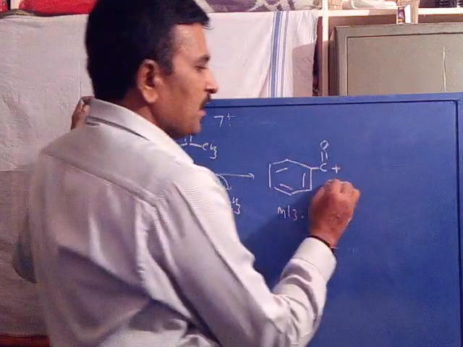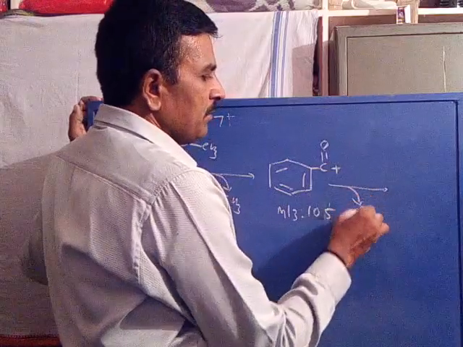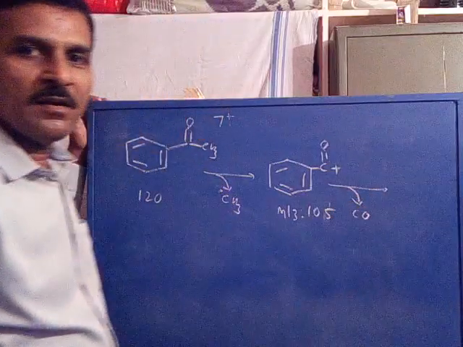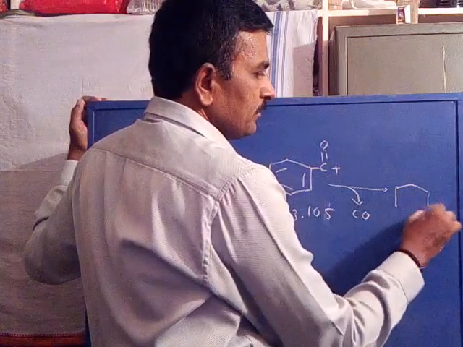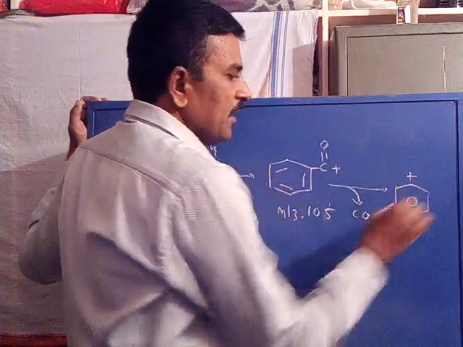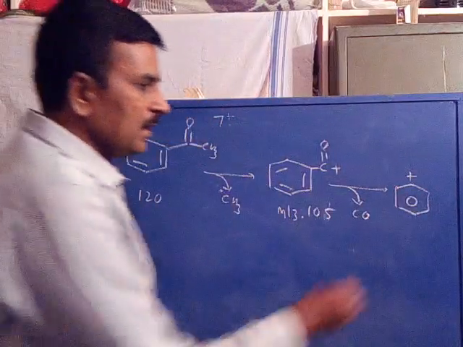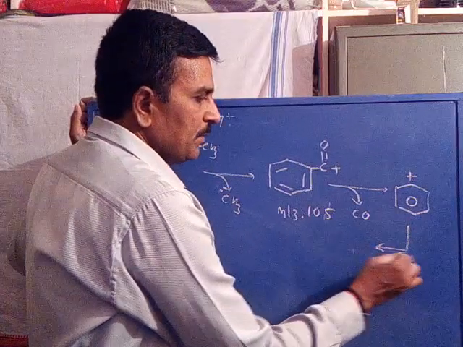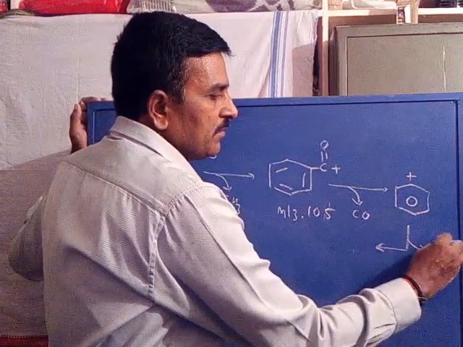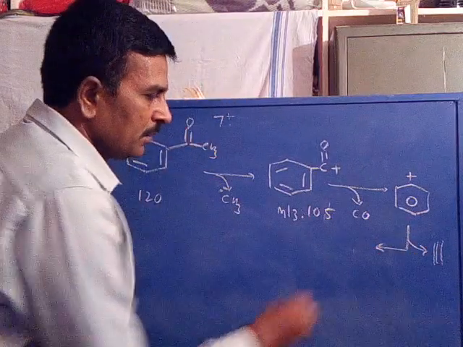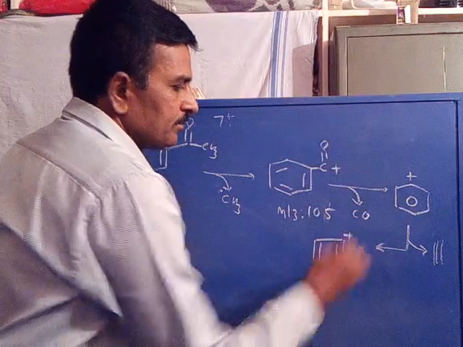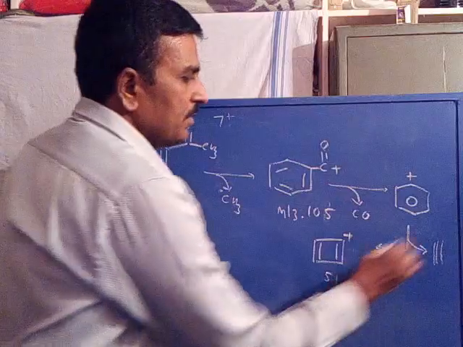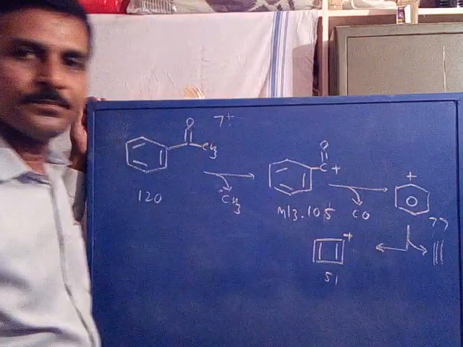Now this may further undergo fragmentation by the loss of carbon monoxide neutral to give benzene cation. The benzene cation further undergoes fragmentation by the loss of 2 carbon acetylene neutral to give cyclobutadiene cation, m/z 51. This is 77.